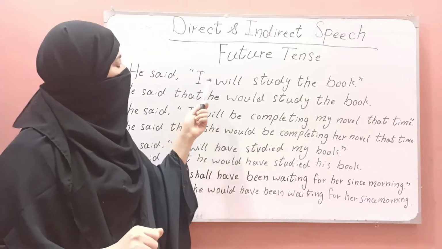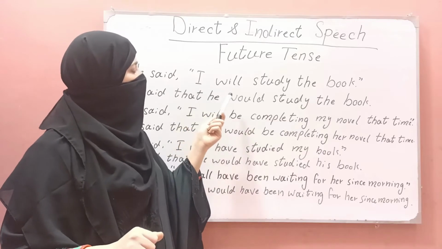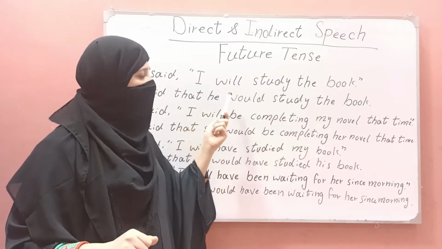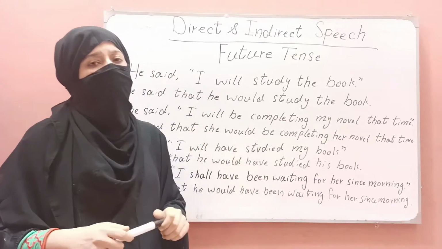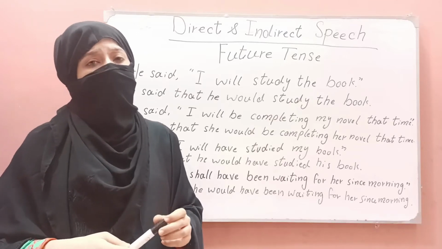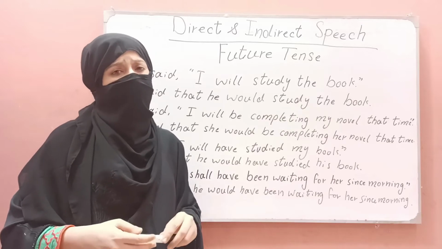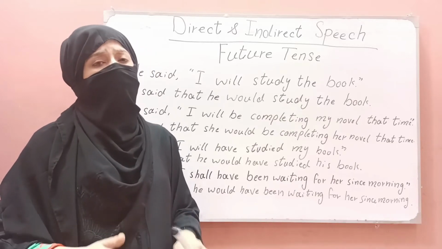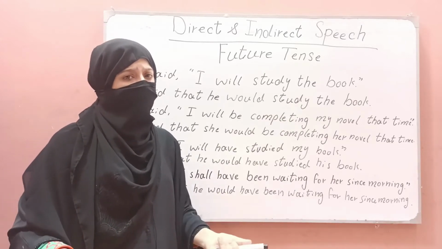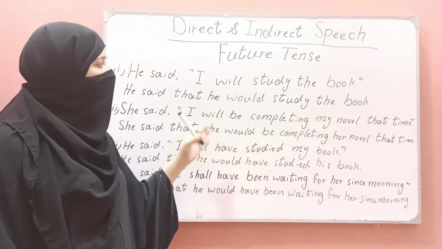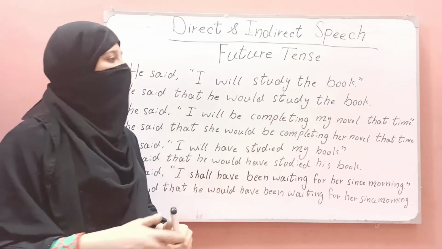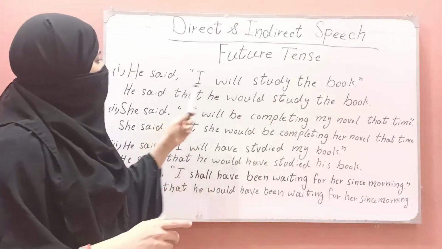And with "I" and "we" we can use "will" or "shall". If we use "will", it confirms the thing. It means that we will do that thing at any cost, with full determination. It's up to us. We can use "will" or "shall" with "I" and "we".